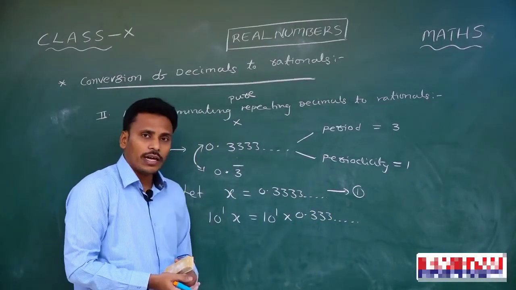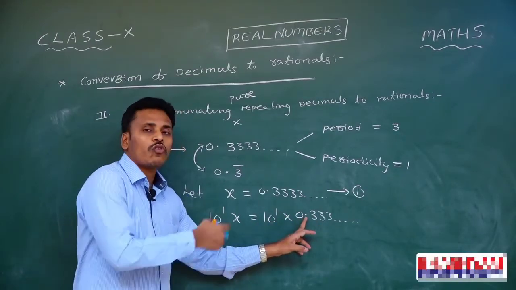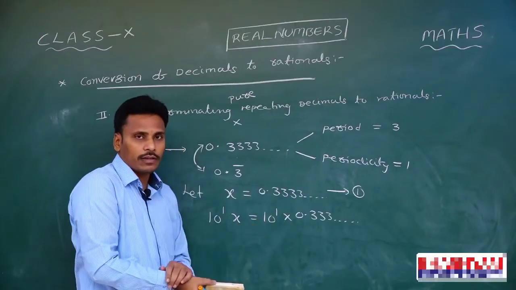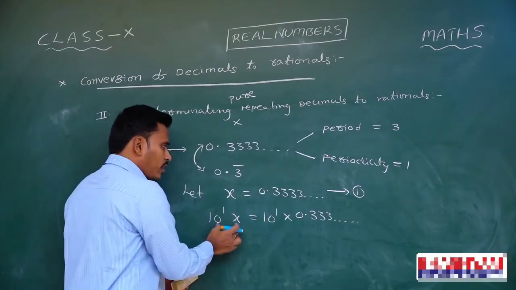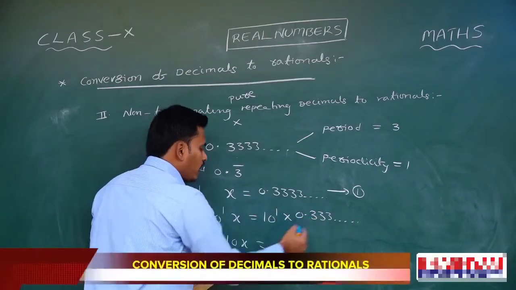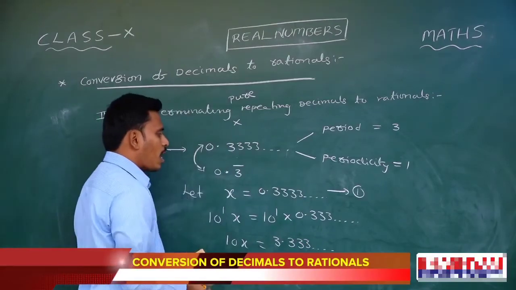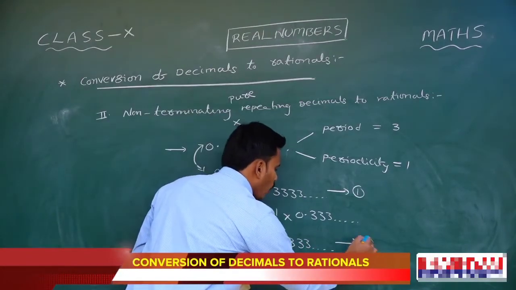And we know that while multiplying a decimal with 10 power, the decimal point moves right side as the power of 10. So this side it is 10x only, whereas 10 into 0.333 will become 3.333 and so on. And now you just mark it as equation 2.